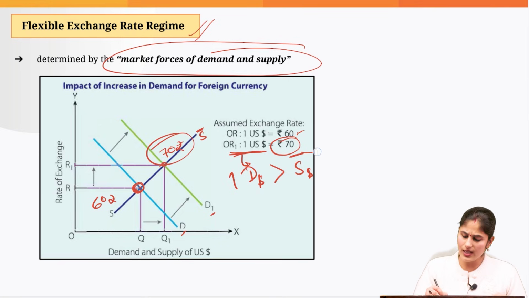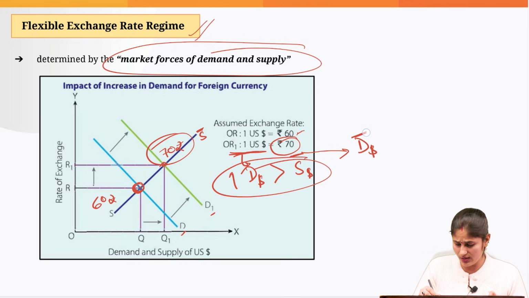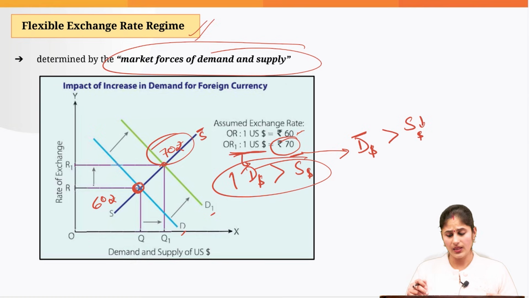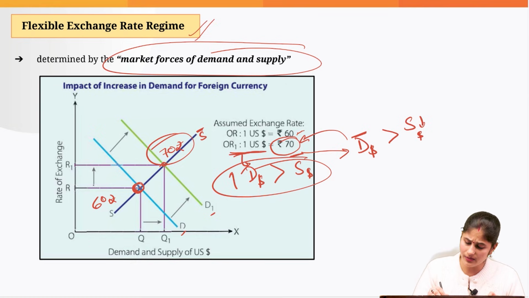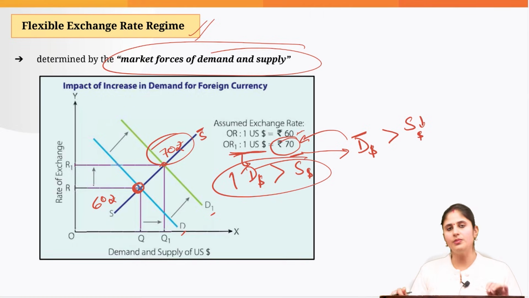The reverse scenario could also be the case. Here the demand has increased, supply was constant. Another scenario could be that demand for the dollar is constant, but due to some reason the supply of dollar has gone down. Again, what would be happening? Here we will be witnessing depreciation. So remember, depreciation or appreciation is associated with a flexible exchange rate regime. The reverse would be appreciation.